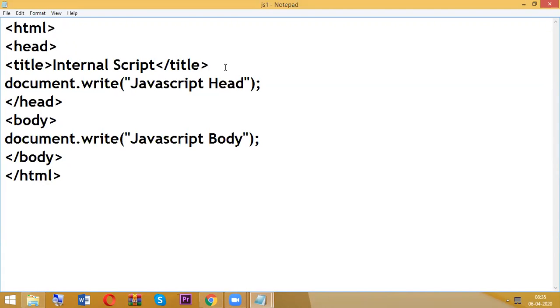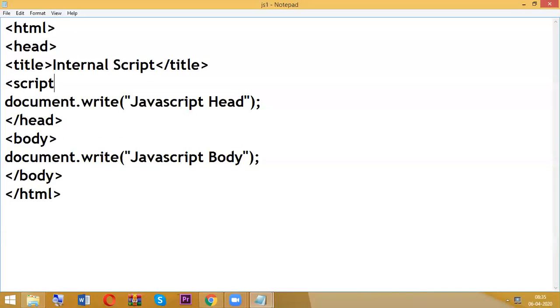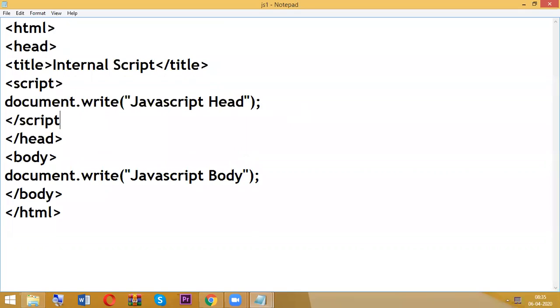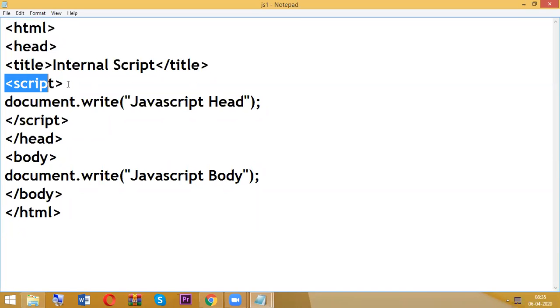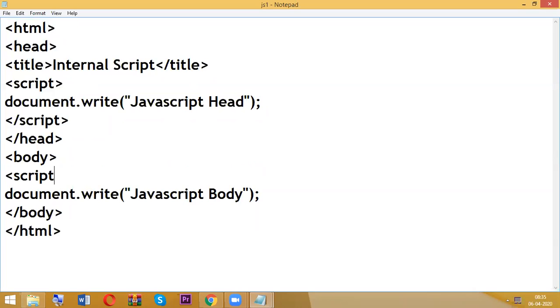Okay, so now I am going to type the script tag. Then what happens? Even if we save it with the .html extension, whatever we are writing inside the script tag will be recognized as JavaScript syntax, and it is going to execute.